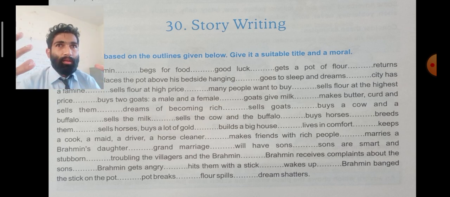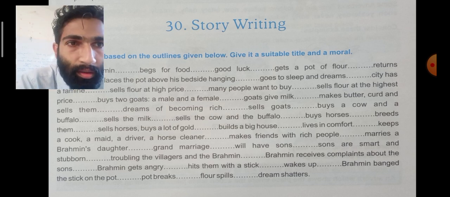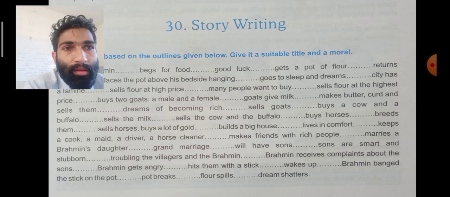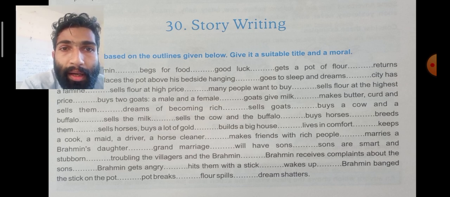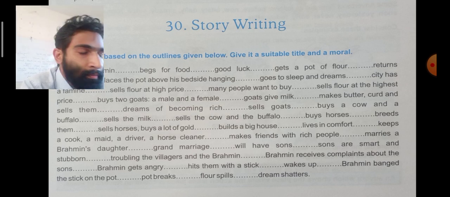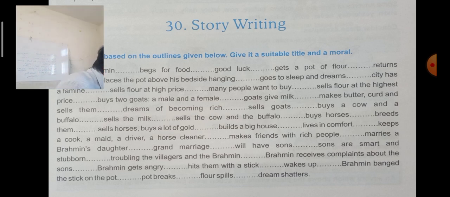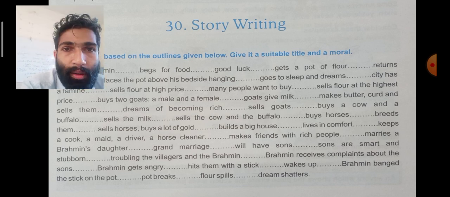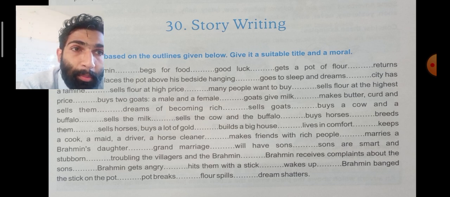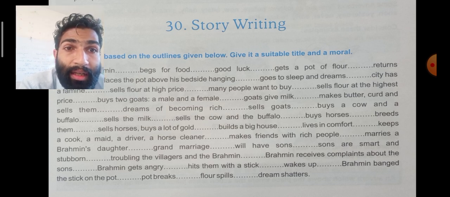Comfort means that we don't have any struggle or we don't have to work hard. That is comfortableness. Then keeps a cook, a maid. Maid means a servant. When I said okay, I will explain when it comes to the story. Then a driver, a horse cleaner, makes friends with rich people, marries a Brahmin's daughter, grants marriage, will have